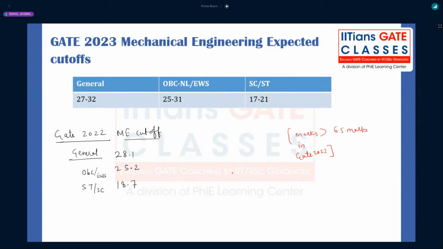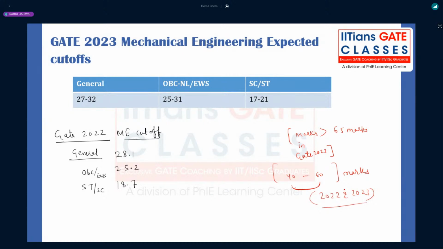As you can see, last year we had very good ranks, but the GATE score was not there as compared to GATE 2021. Seeing last year's trend, the majority of people are getting 40 to 60 marks, and in this 40 to 60 range, the number of candidates in 2022 and 2023 is the same.